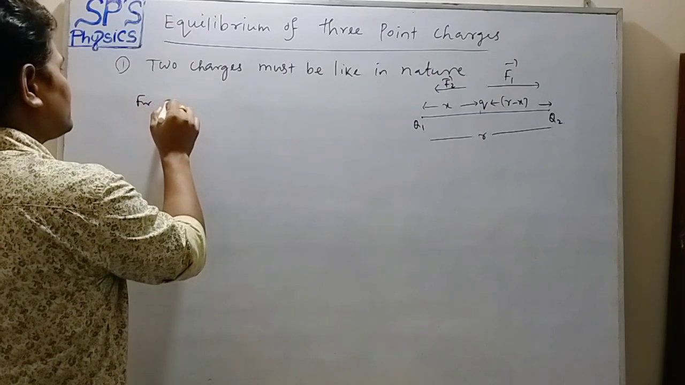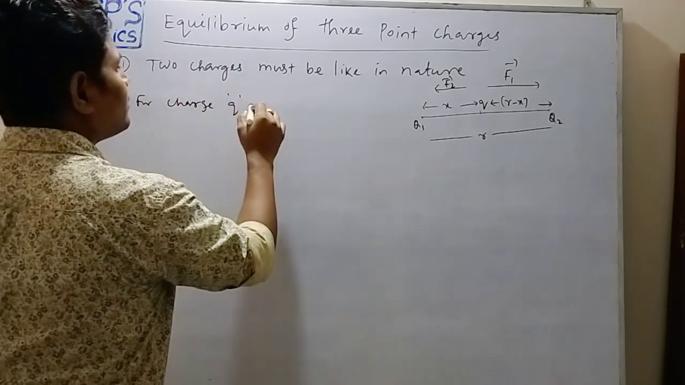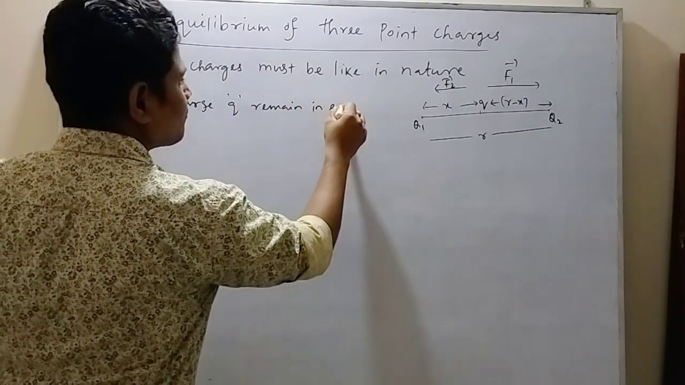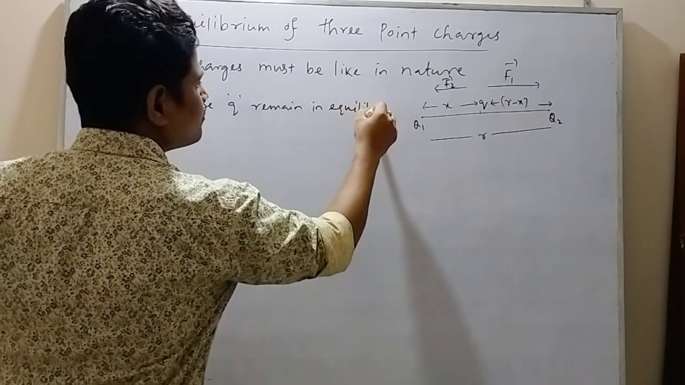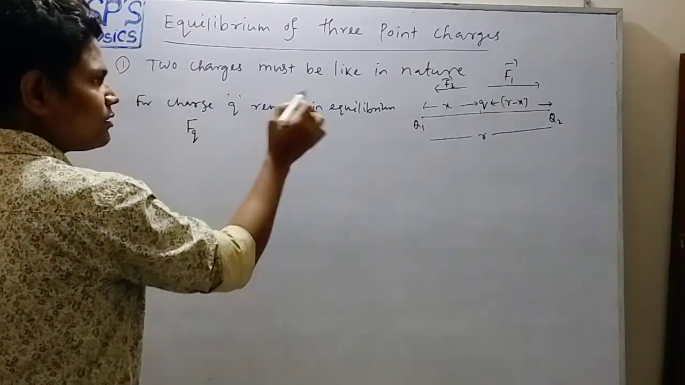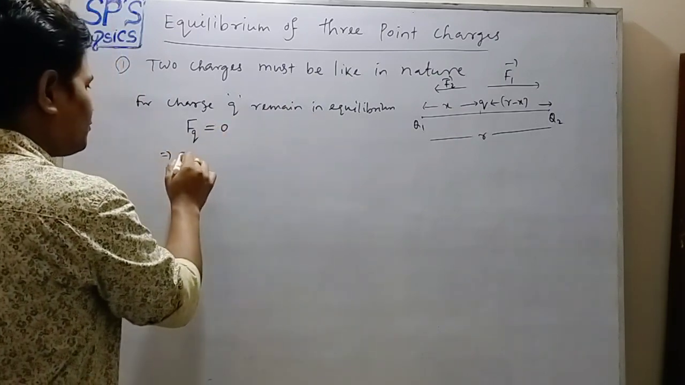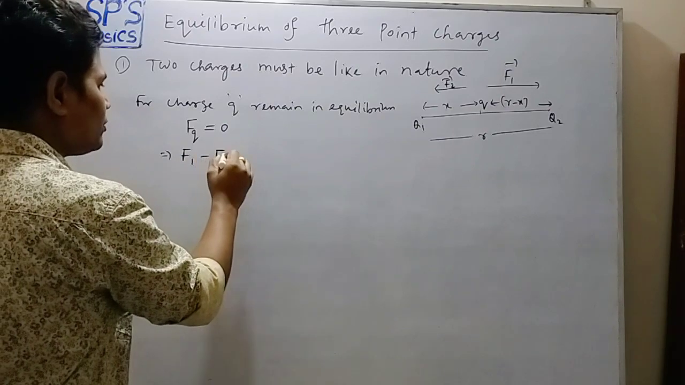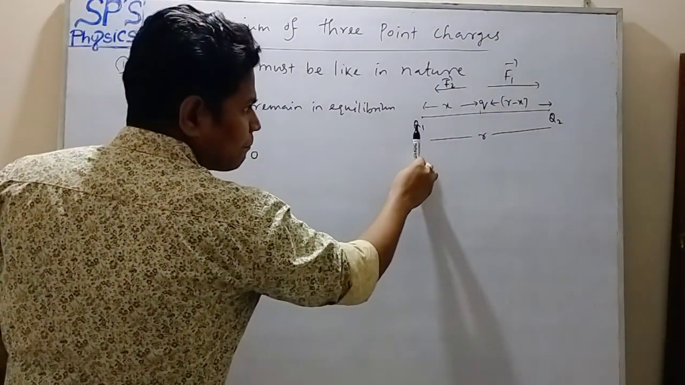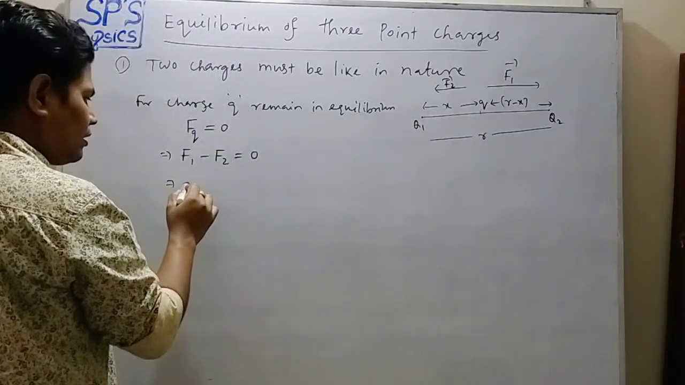Okay, so for charge q to remain in equilibrium, Fq, the net force on charge q, equals how much? 0. That is F1 minus F2 equals how much? 0. F1 is how much? That is the force between charge q1 and q. So F1 equals how much?